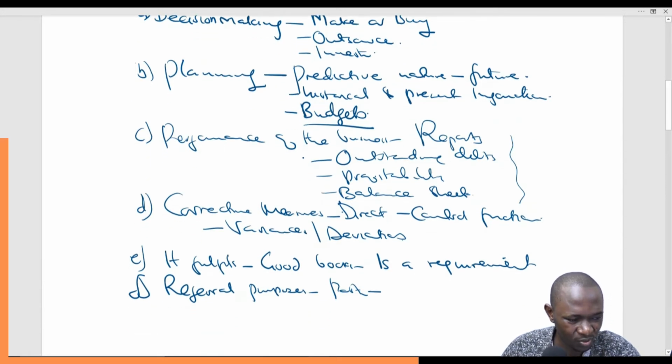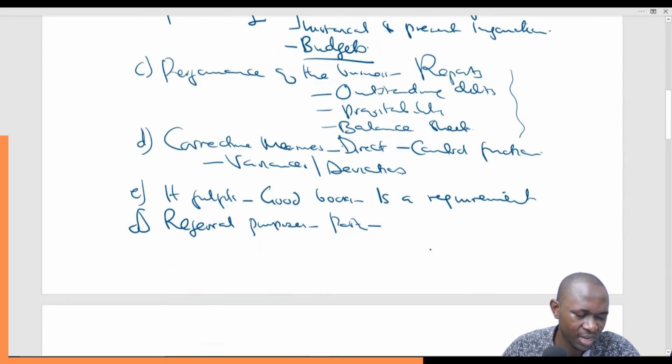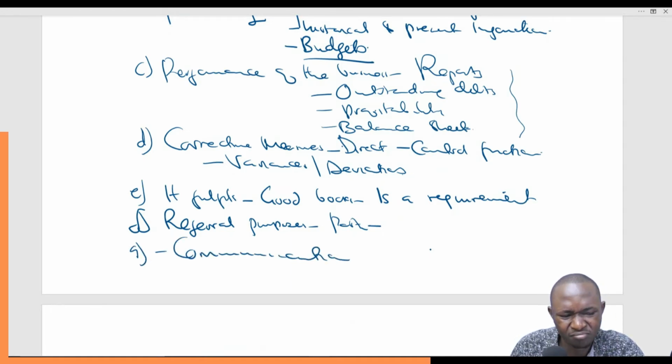So I think we can work with this, and any 4 points that we will pick up from this will simply work. And there are so many, we may not even exhaust. Even communication. Financial accounting information is the best tool actually for communication. We talk figures. That is the language that businesses understand best. So you can very well express what is happening in the business using financial information. And that means that it is a tool that aids in communication with all the stakeholders and makes communication very, very simple and convenient.